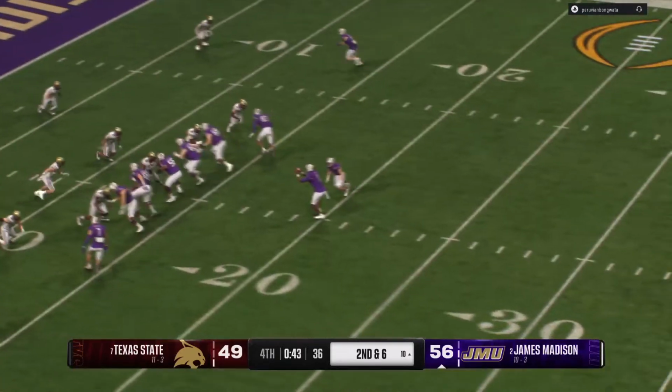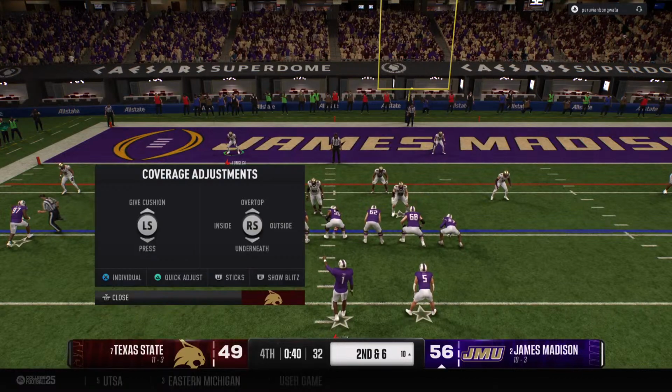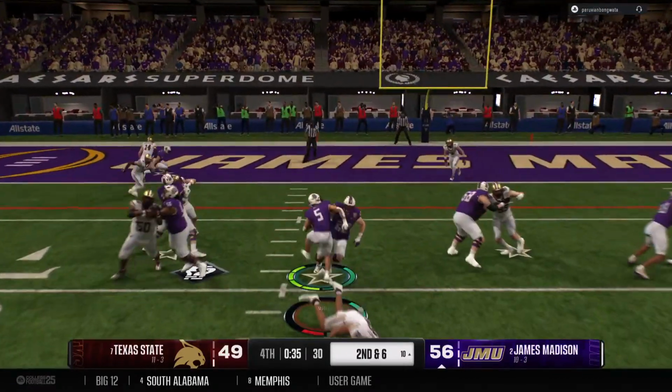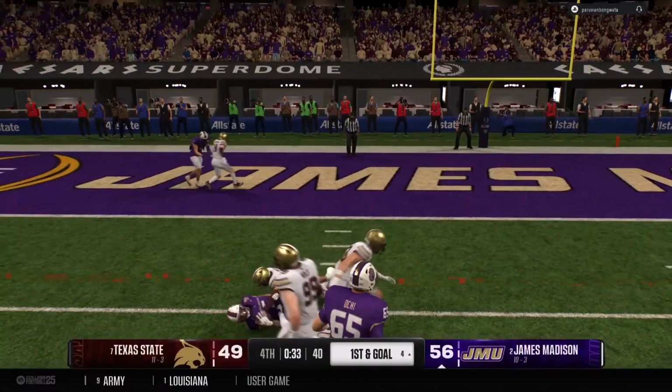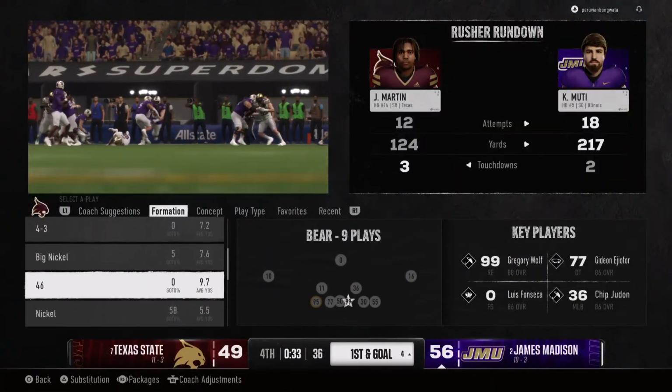Well, this guy's been a lot of fun to watch today, showing a lot of ability to get outside with speed, some toughness between the tackles. Now he's well over 100 yards, and a big part of the reason this team's going to advance to the next round. Tackle is made at the 4. It'll be first down and goal.